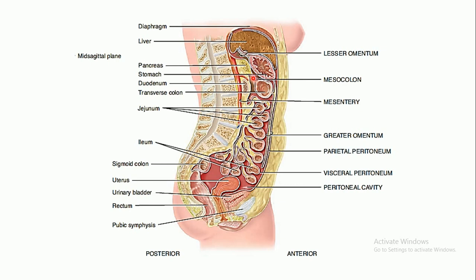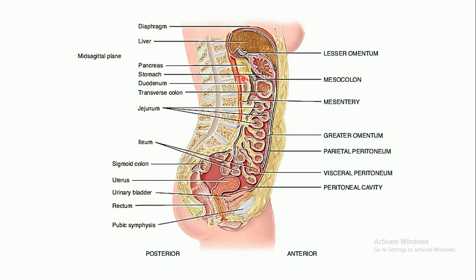This is the one. The mesocolon is the fold that binds the transverse colon. This is the transverse colon. So this particular fold over the transverse colon holds it, or binds it, towards the posterior wall of the abdomen. You can see over here, it is attaching this transverse colon to the posterior wall.